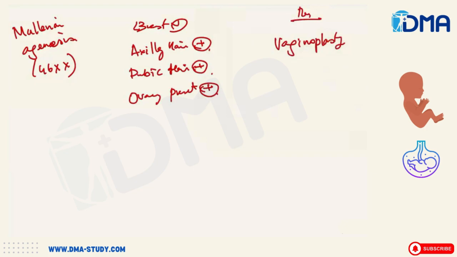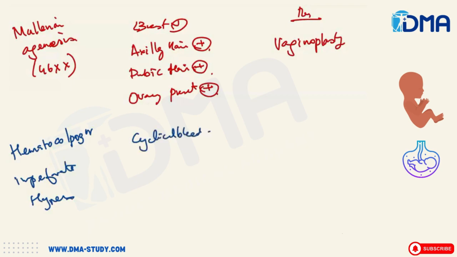Next, coming to the imperforate hymen, otherwise called hematocolpus. What happens here? The girl will have cyclical bleeding every month, but it won't come out. The cyclical bleed will be there, but it won't come out. So the patient will have abdominal pain and infections.